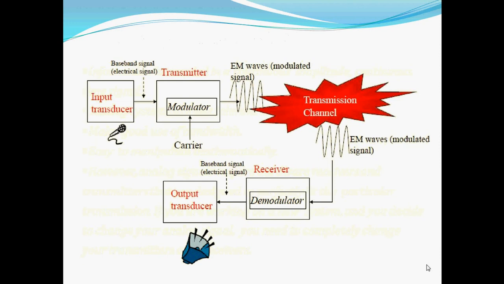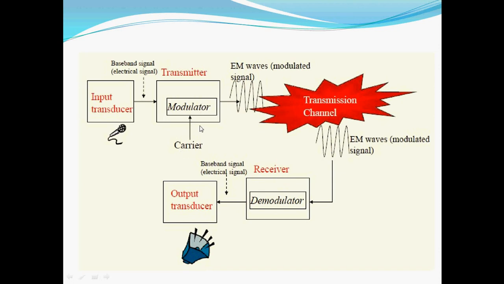We will see here with the help of a block diagram how an analog communication system works. In an analog communication system, we have the input signal and that will be accepted into the system through the input transducer. Here, this is the baseband signal. This input transducer converts the physical quantity or physical signal into the electrical signal and that will pass to the modulator.